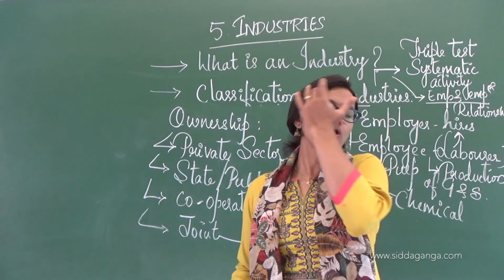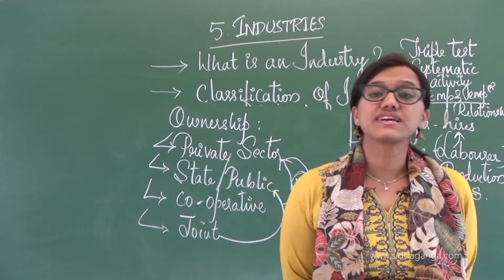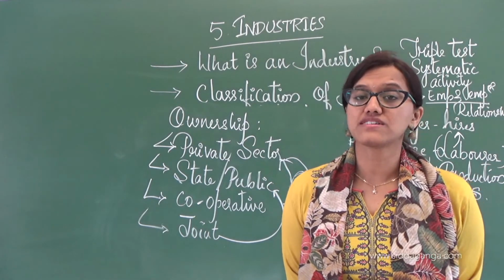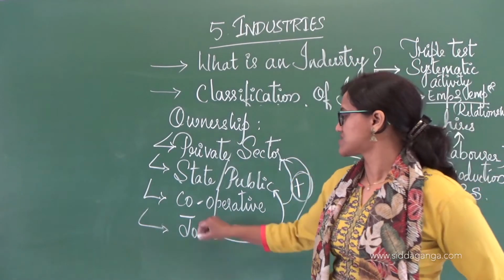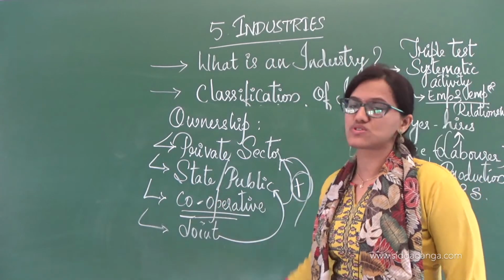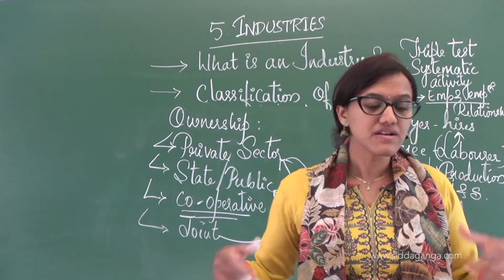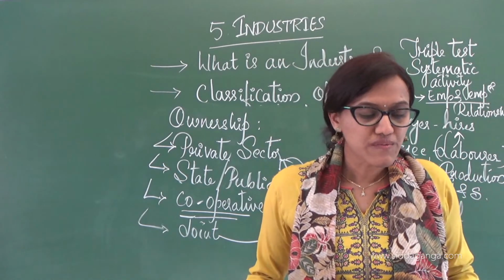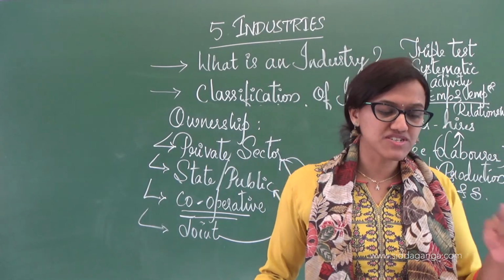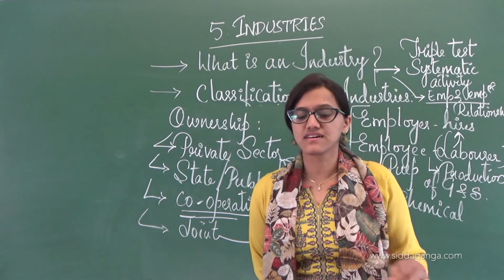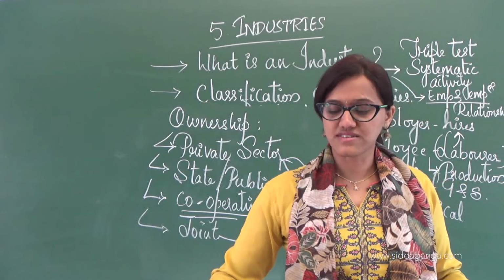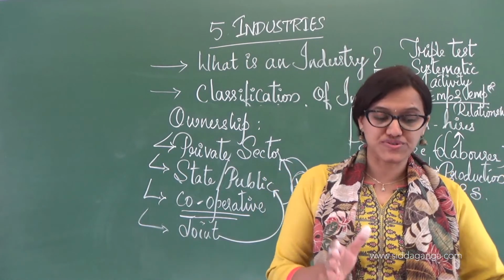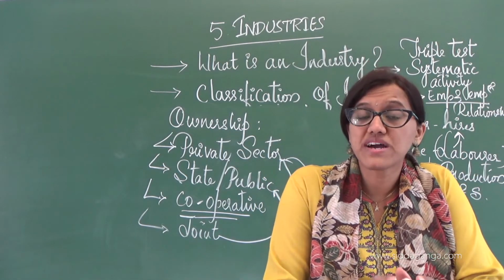The last one is the cooperative sector. It is an industry which is owned and operated by the producers or suppliers of raw materials. So those industries work in cooperation with each other, that is, the supplier and the producer of raw materials work together. For example, Anand Milk Union Limited and Sudha Dairy. These are considered examples of the cooperative sector, wherein both industries are owned by the suppliers.